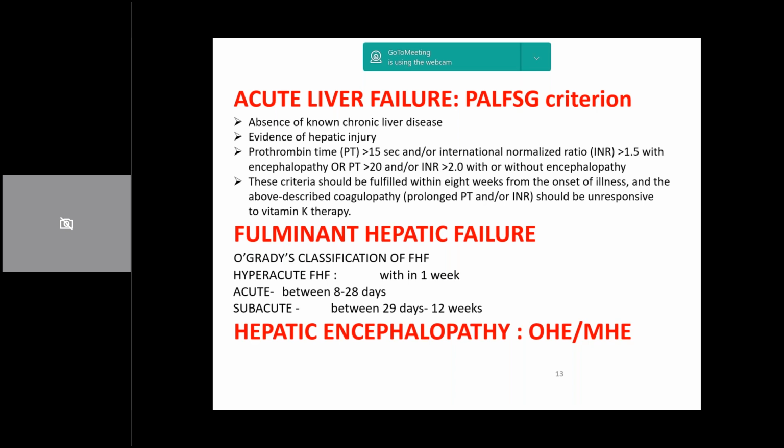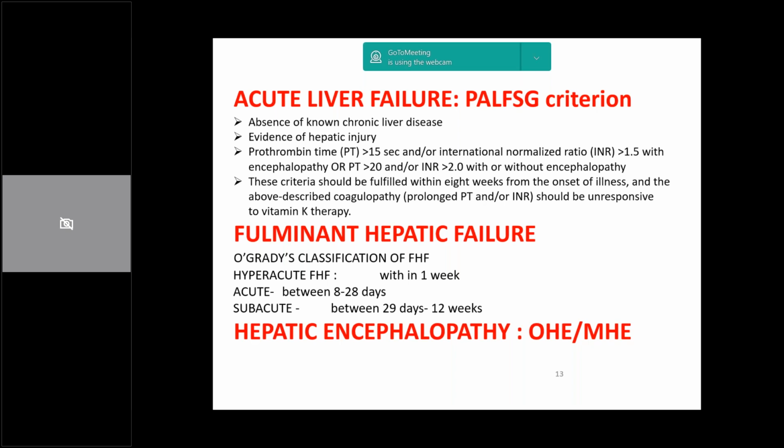Symptom onset means the first time the patient starts having manifestations, be it nausea, vomiting, fever. Within 8 to 28 days, if the patient starts having features of CNS involvement, that is acute FHF. And within 1 month to 3 months, that is subacute FHF.